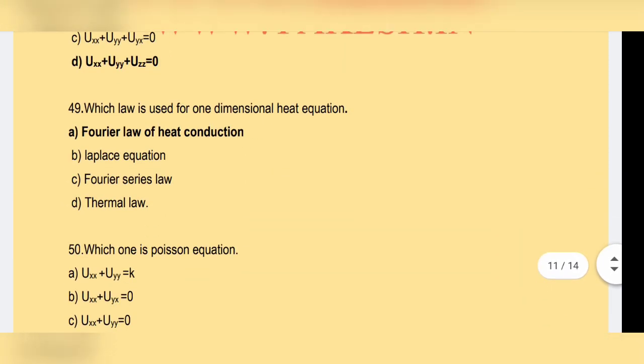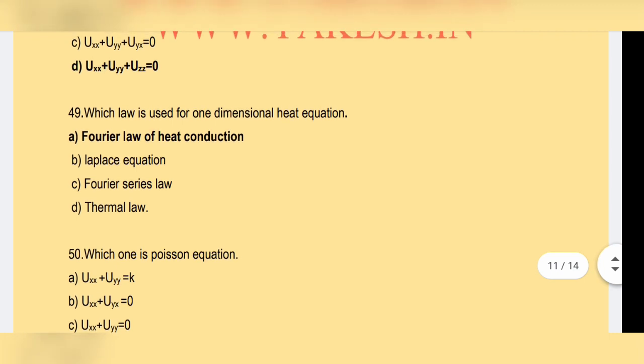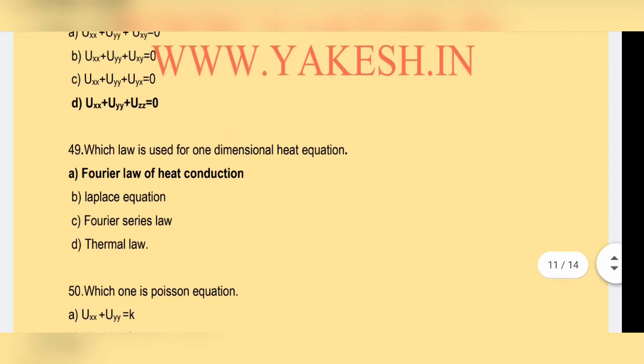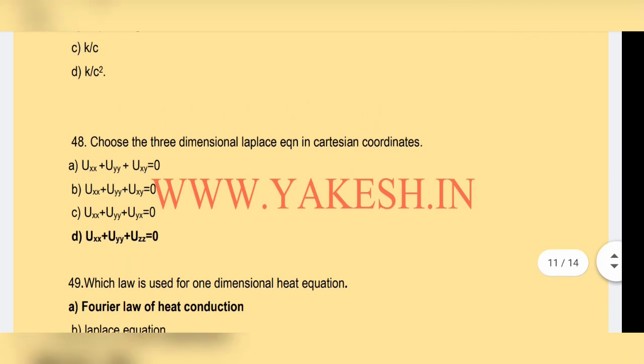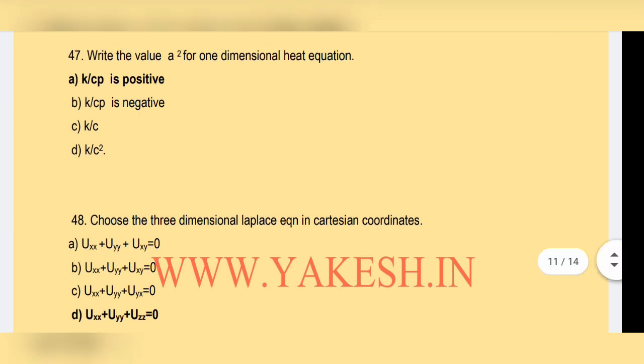Which law is used for the one-dimensional heat equation? Option A, Fourier law of heat conduction. Choose the three-dimensional Laplace equation in Cartesian coordinates. uxx plus uyy plus uzz equal to 0.